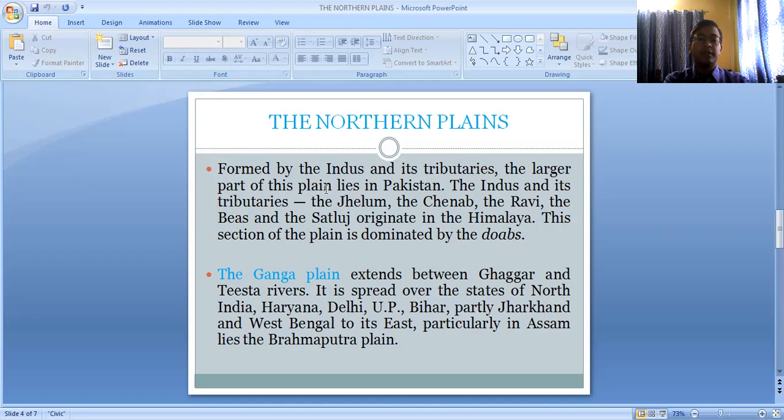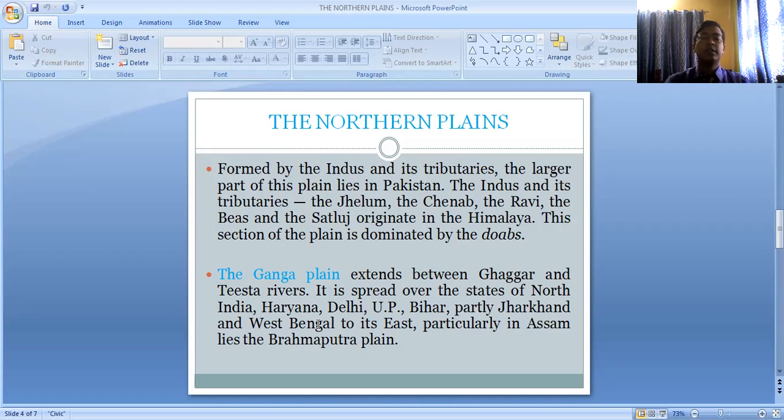Then next is the Ganga plain. The Ganga plain extends between the Ghagar and the Tista river. So the entire Ganga plain lies between the Ghagar river and the Tista river, and it is spread over the states of northern India, which includes some part of Haryana, Delhi, Uttar Pradesh, Bihar, some parts of Jharkhand and West Bengal to its east. Particularly in Assam lies the Brahmaputra plain actually. The part of the plain which lies between the Ghagar river and the Tista river is known as the